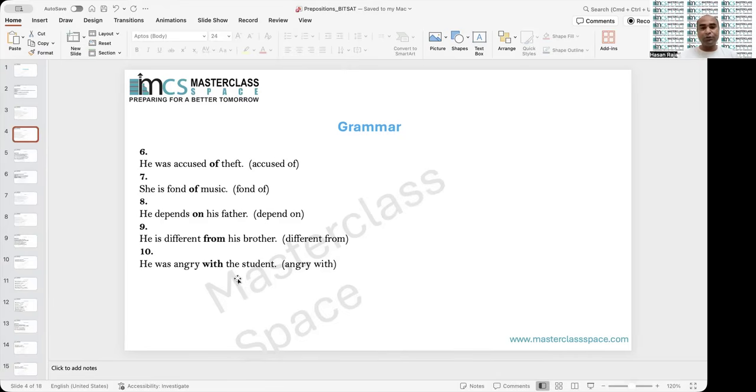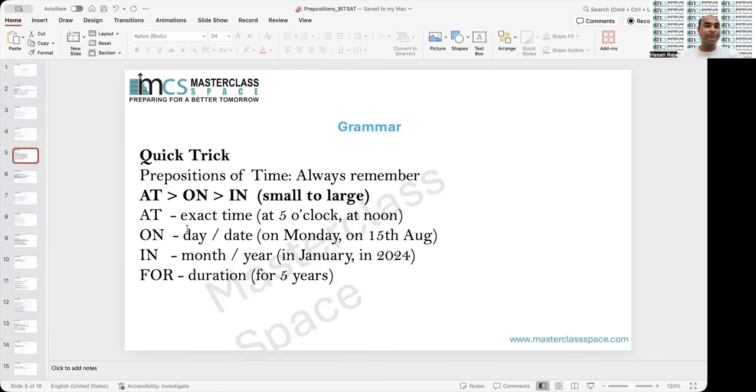Now, of. Of generally means possession. He was accused of theft. He is fond of music. Again, these are prepositional phrases, so they have certain rules to follow. All right. Now, a quick trick.